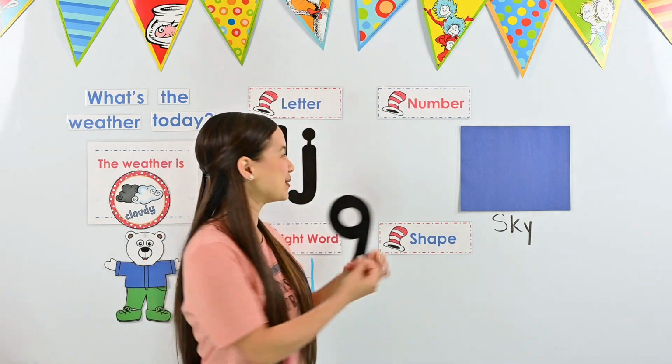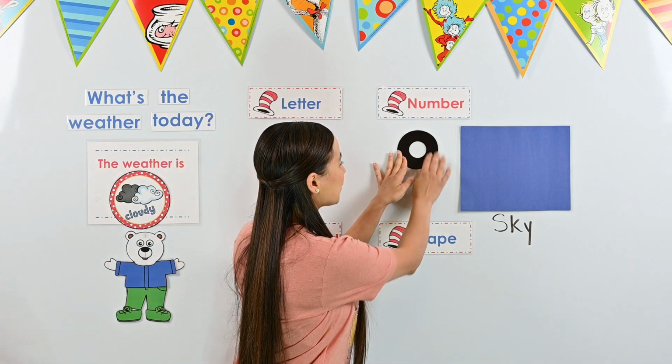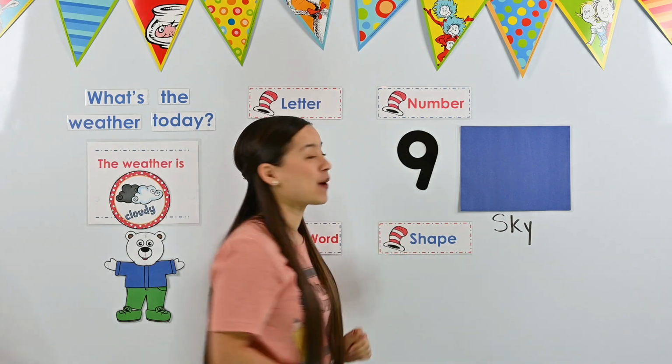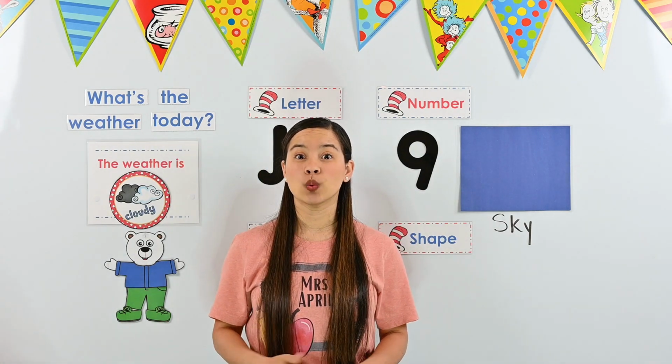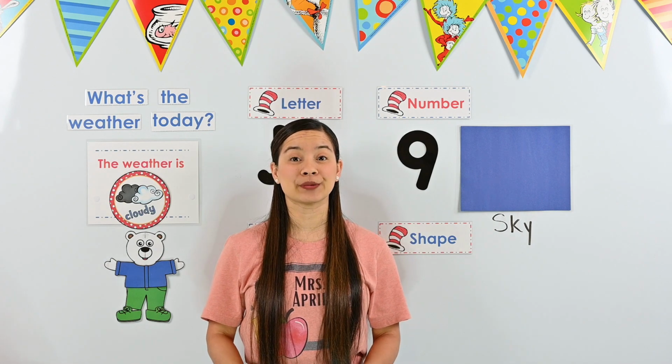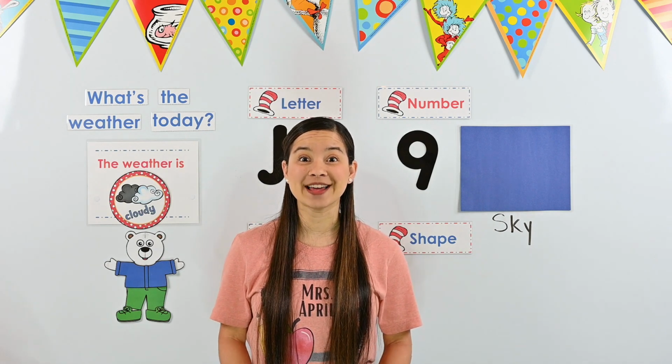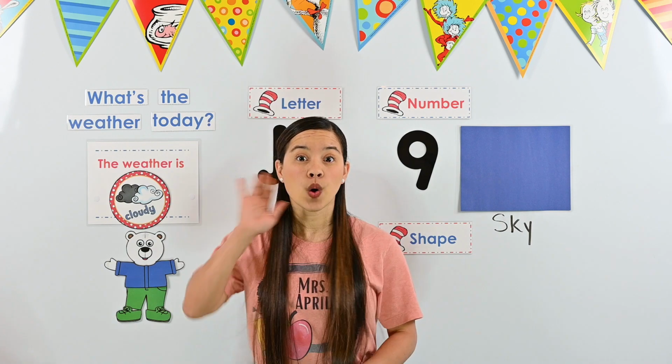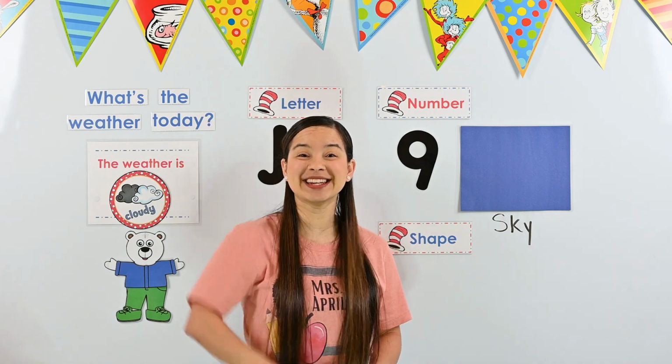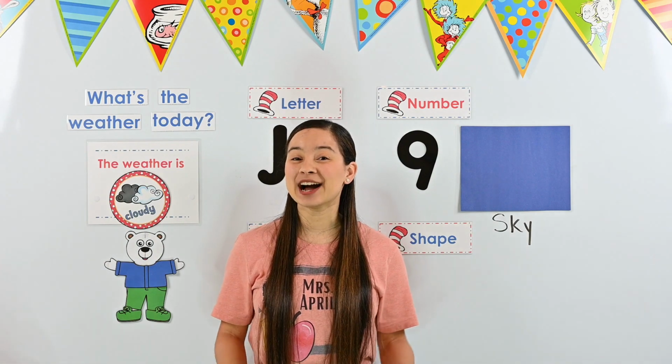Our number of the week is 9. Let's add it to our circle time board. There we go. Okay, let's count to the number 9. Ready? 1, 2, 3, 4, 5, 6, 7, 8, 9. Oh, I heard 9. That means we need to stop.